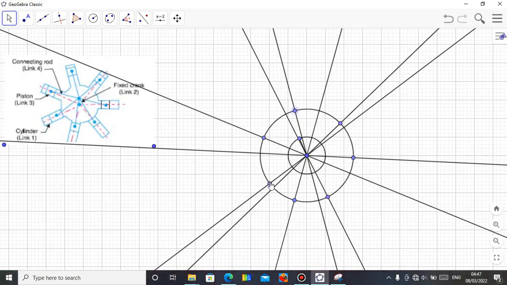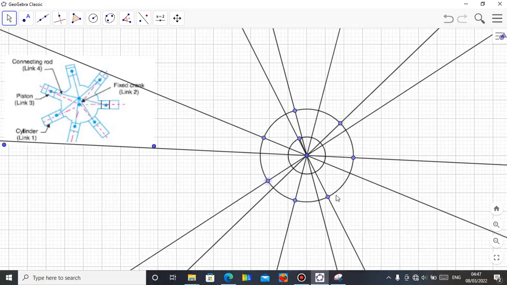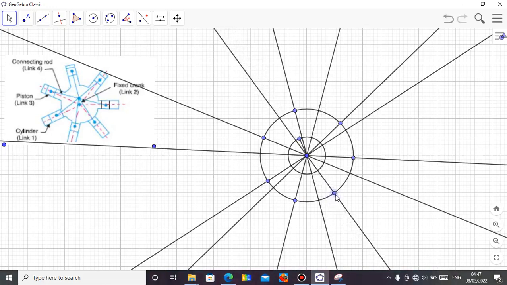Okay, here. So I think I'm okay. This one looks bigger than the others. Alright, so I've gotten it now. So don't forget, this was my crank. This is the fixed crank. This is the one that will rotate. Take note.